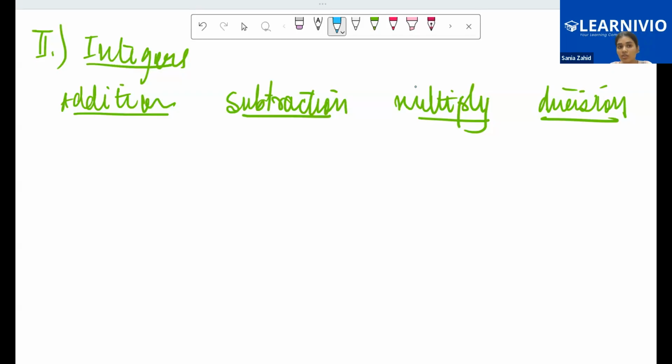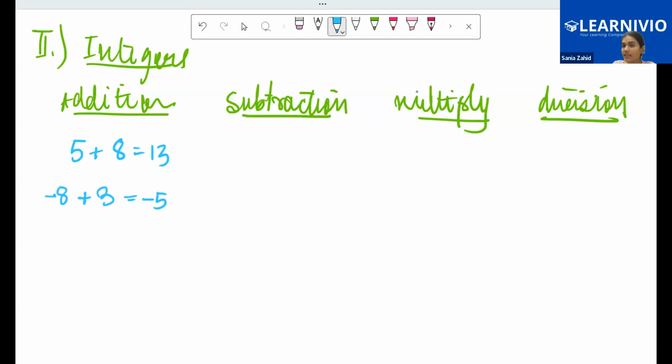Okay. So now we are studying integers. When I have to talk about addition, give me any two examples of integers. 5 and 8. When I add 5 and 8, what do I get? 13. That's an integer only. You can also include negative numbers. Let's add minus 8 and 3. I get minus 5.